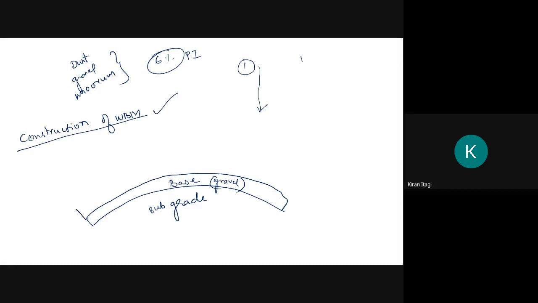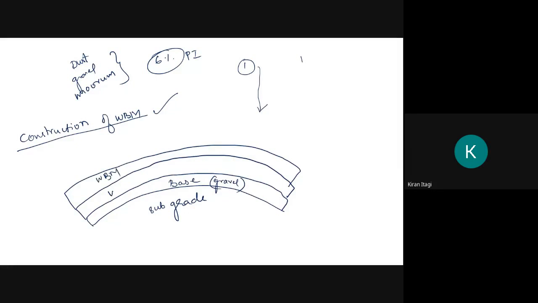So what I will do, I will apply in two layers. This is just a cross section. Bound macadam, above which we will have some other types of layers. It may be a wearing course, surface course, etc. So we will see the construction of waterbound macadam.